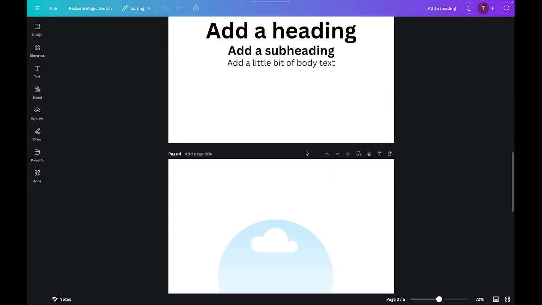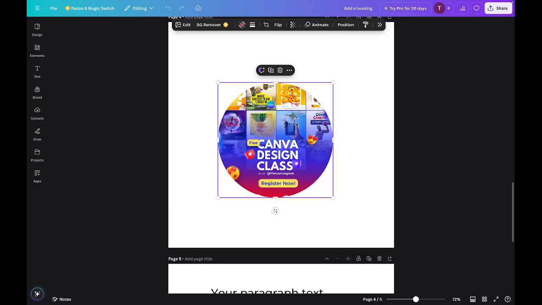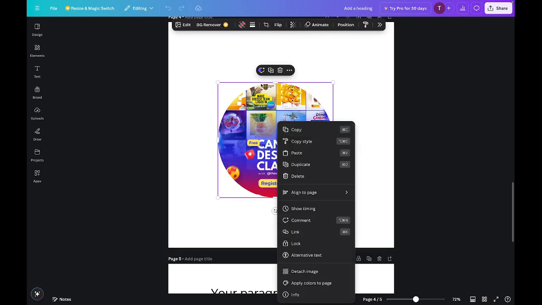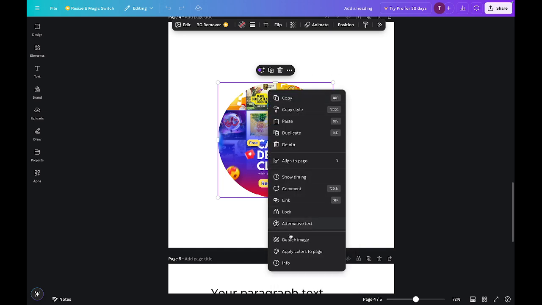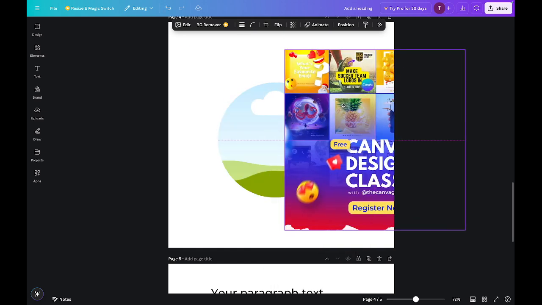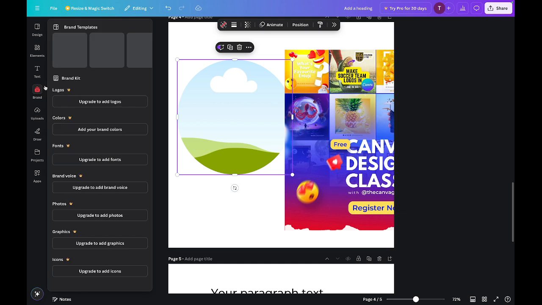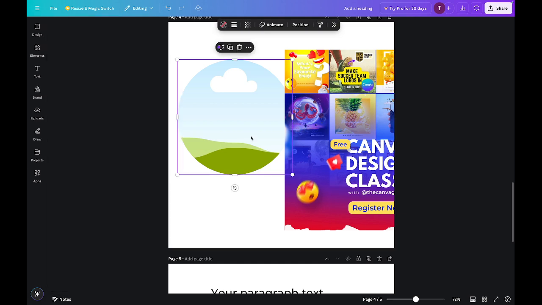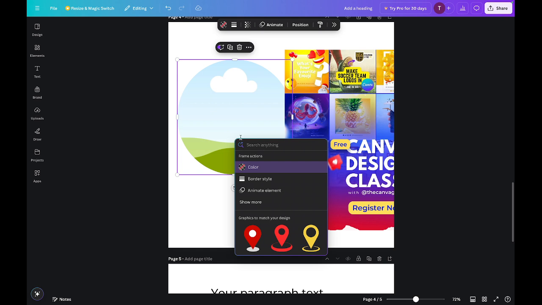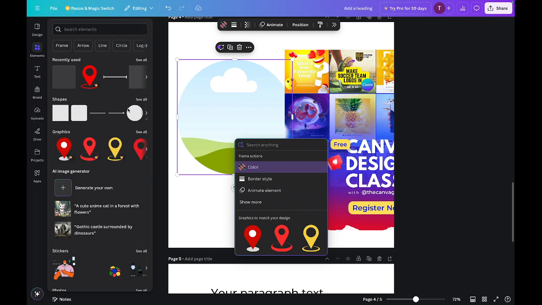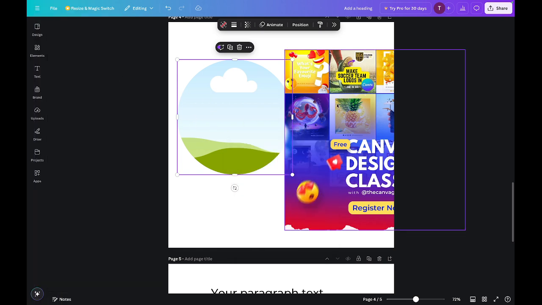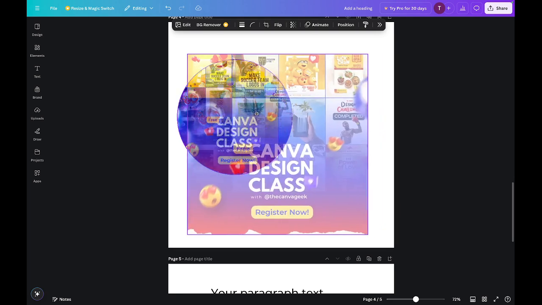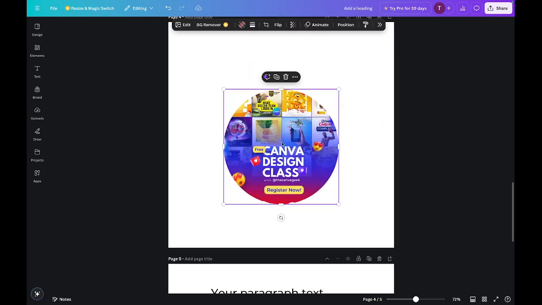Okay, that's reloaded. So I'm going to repeat this process. To get this out, I'm going to right click and say detach image. So I've detached the image. How I got this frame, you remember, was to press the / and to type frames, and on the left the frames showed, and I chose a circle. So I can drag this over the circle and it stays inside the circle.